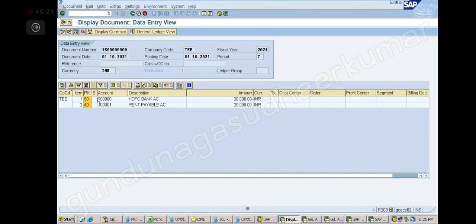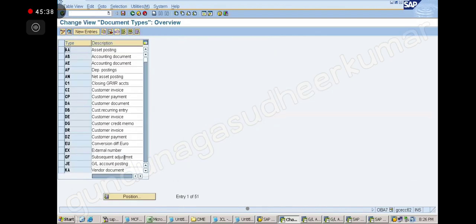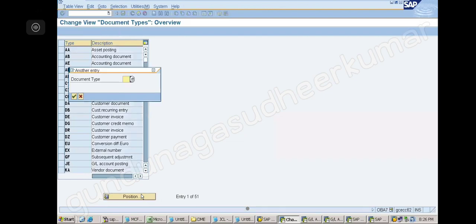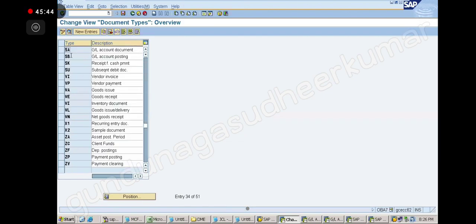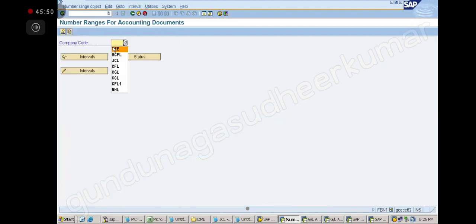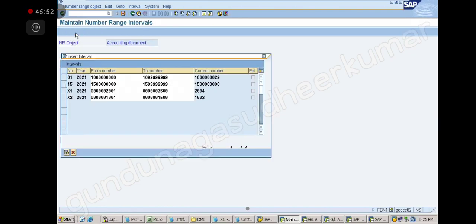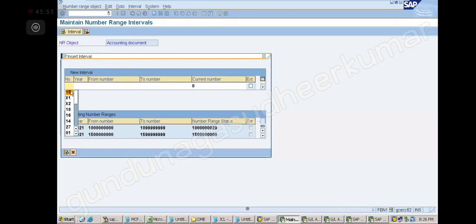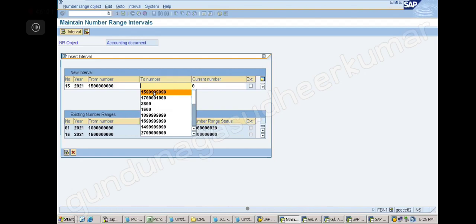Sir, excuse me. Yes, tell me. Sir, due to my bad internet connection, I just missed the value date and the 15 series. 15 series? Yeah, that is normal, how you do. Same way you do, right? Position any document. Then you go to number range information, company code, change intervals, and after coming here, insert interval, number 15, because it is asking 15, now you give 15. Okay? And save that.